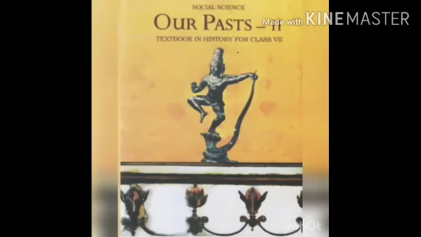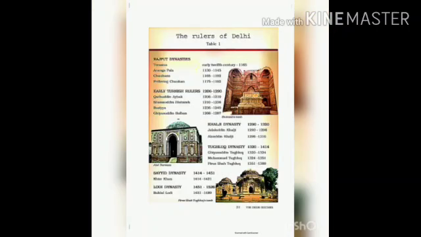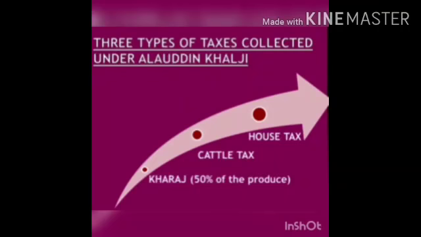Students, in the last three sessions, we had discussed some topics of lesson number 3 of history, that is the Delhi Sultans. We had talked about some main dynasties that ruled Delhi, and then some systems we had talked about. You can go through the previous lectures again. Now today we will be talking about the taxes collected under Alauddin Khilji.